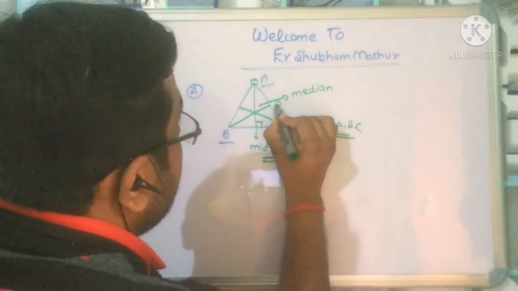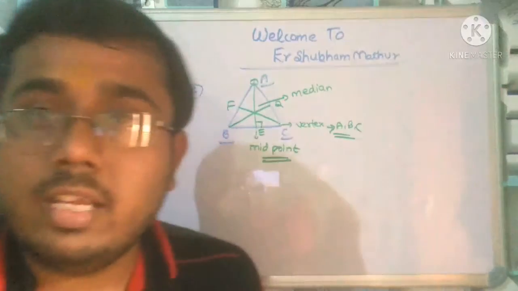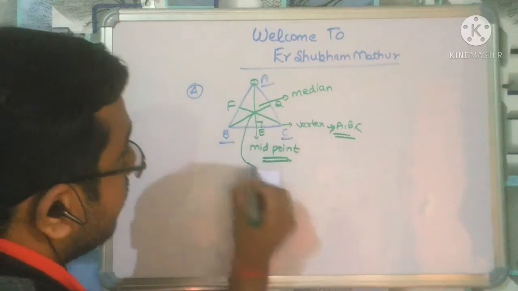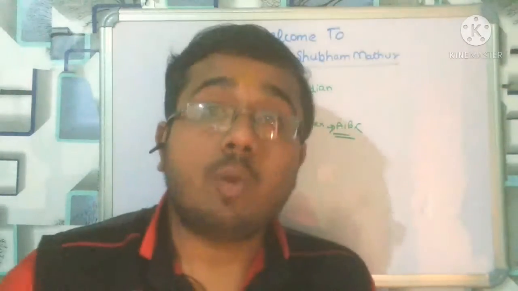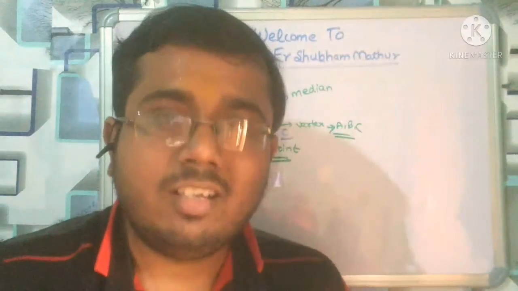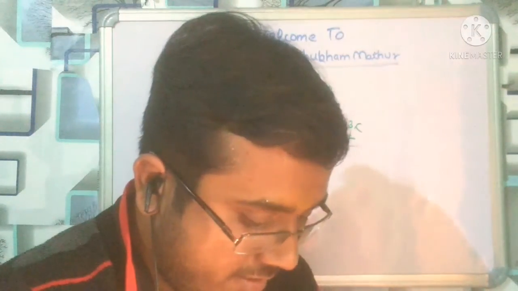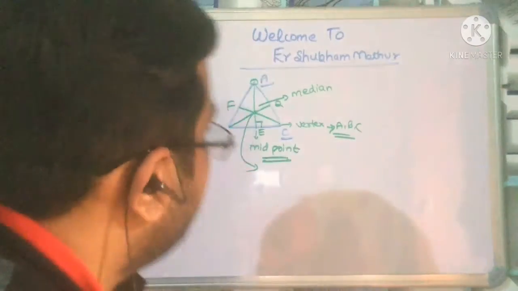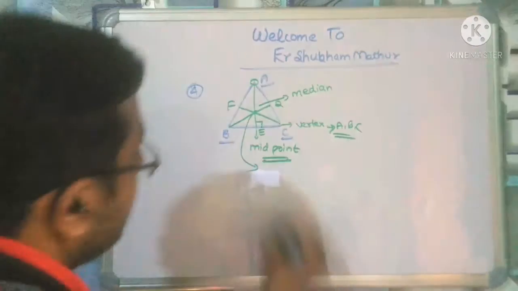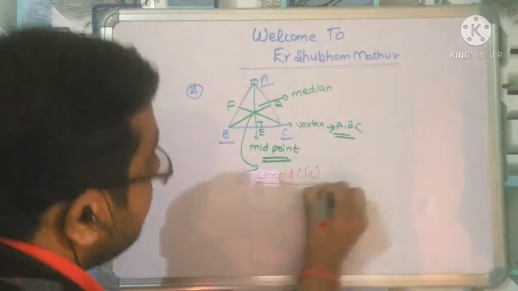Let us give the names D, E, F. Are you able to see D, E, F? What is this point? This point is the centroid of the triangle. See how easily I am telling you, right? Actually mathematics is not tough, it is very easy. It is aptitude, mathematics, whatever, same, right? So it is called the centroid of the triangle and it is denoted by capital G.